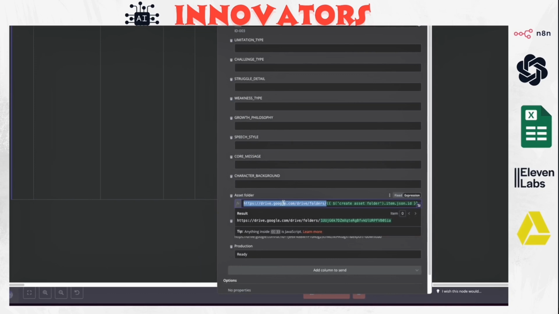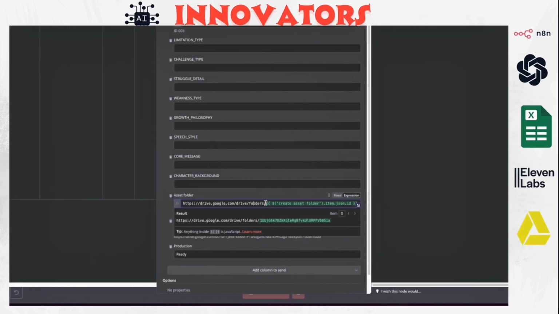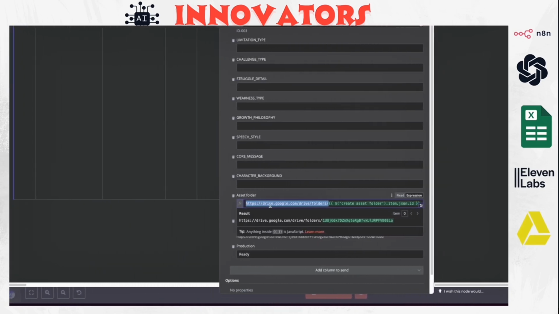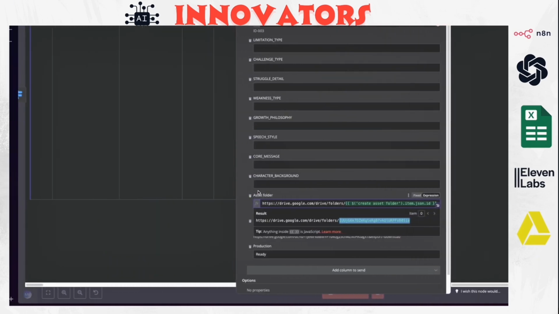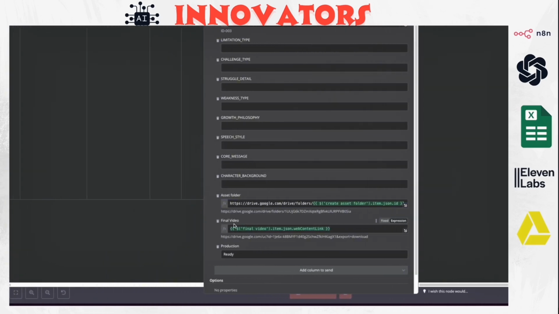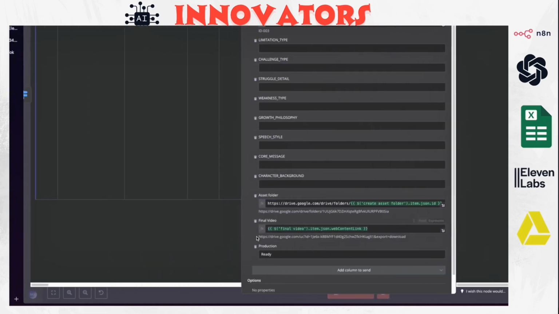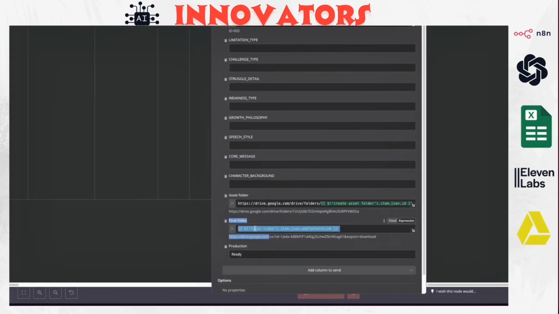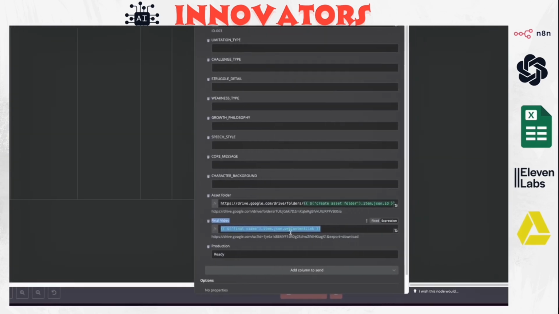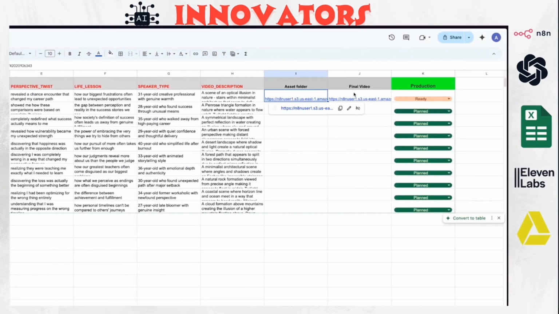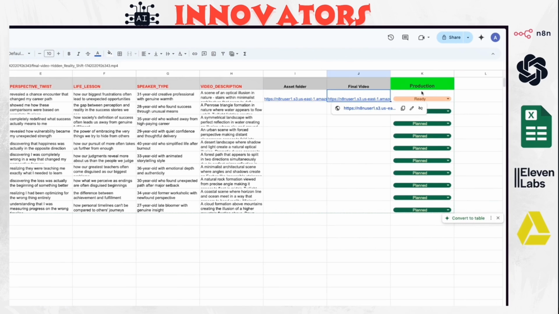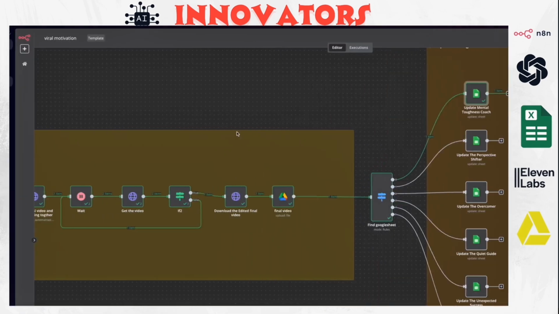As for the asset folders, we have added this static URL, and the slash is the ID of the folder, so this is going to be added to the Google Sheet. The final video also has its URL. That's all you'll see here. Everything has been added from our previous video generation, the folder and the final video. So that's all for this workflow.